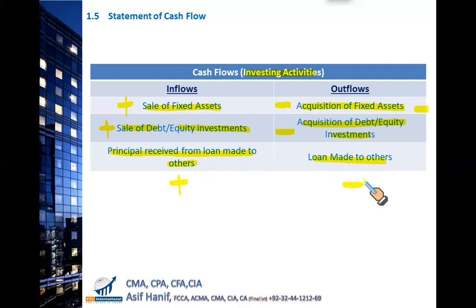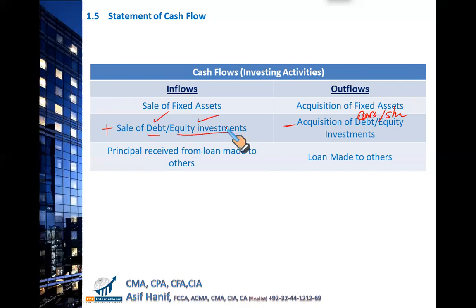Hashif asks: so this sale of debt means that we are giving some loan to others? No. Sale of debt, you have purchased bonds. So when you acquire bonds or shares of some other company, it's an outflow. But when you sell those bonds and those shares of other companies, you get money, right? Sale of debt is also similar to that, like we are investing in some other companies. Bond is the more appropriate term.